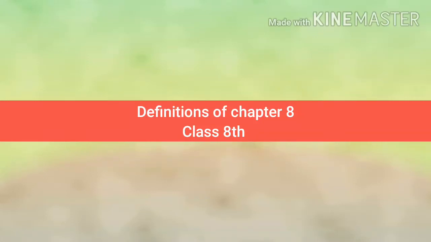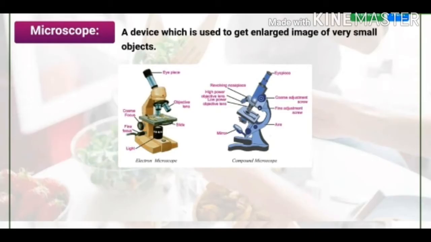Definitions of Chapter 8, Class 8. Microscope. A microscope is a device which is used to get an enlarged image of a very small object. It makes it possible to see very small microscopic objects. It enlarges the size of the object.